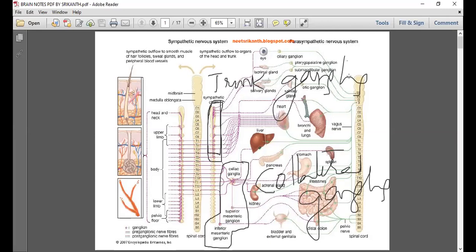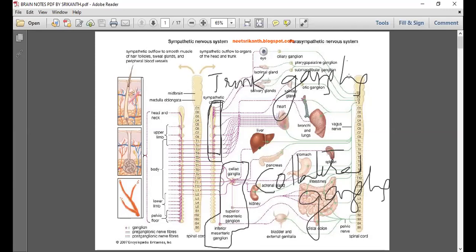So what are trunk ganglia? Where is the location? To see the location, we see C1, C2, C3. Can you see this? That means the neck region, isn't it? From the neck region till where? We will find T4, T5, T6. No need to give that big an address. Just simply we say sympathetic trunk ganglia are located in the form of a chain from the neck to the thoracic region. We'll say it like that.